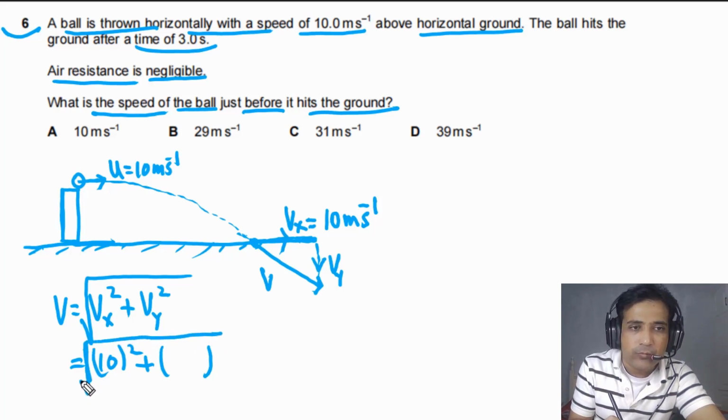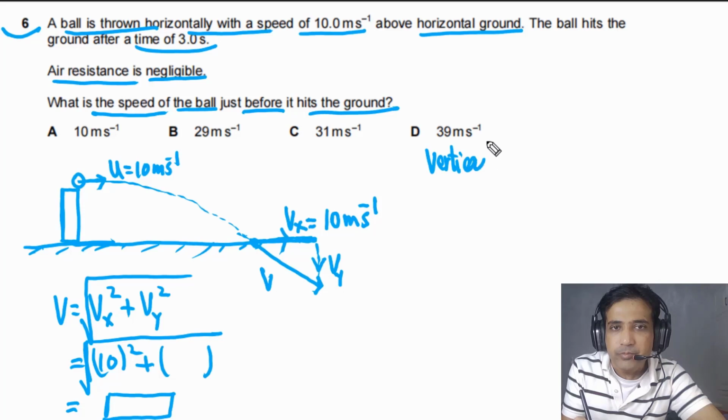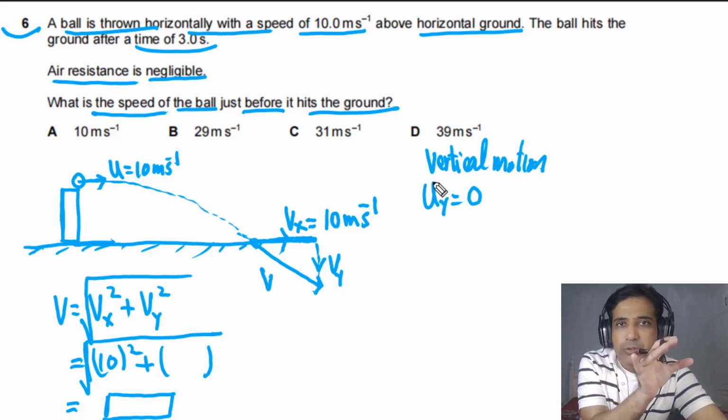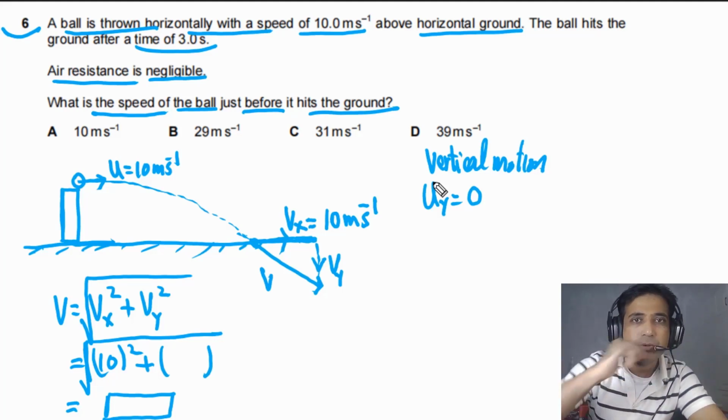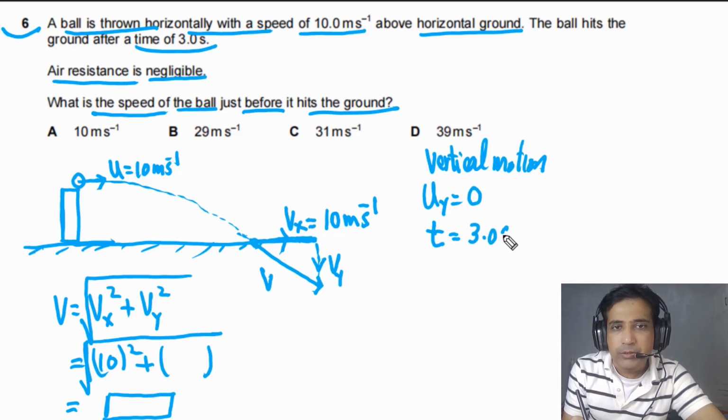So first of all, let's try to find out the vertical component of velocity. To find the vertical component, simply we need to consider vertical motion. Now, if we consider vertical motion, initial vertical velocity is equal to 0 because the ball is just moving horizontally, along the horizontal. It has no initial velocity along the vertical. So Uy is equal to 0. Time taken is given to us. So we have the value of t that is equal to 3.0 seconds. We have the value of a, and a is equal to 9.81 meters per second per second.